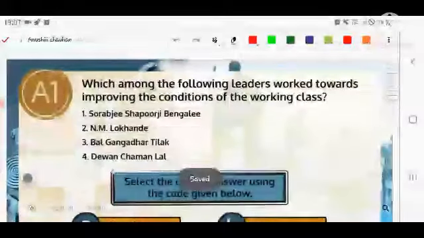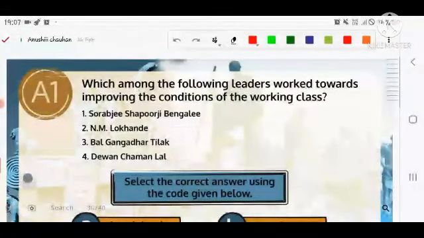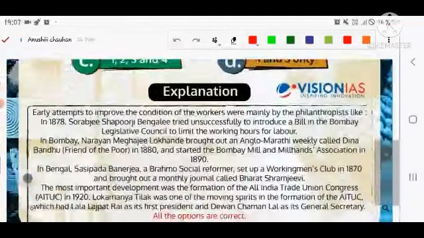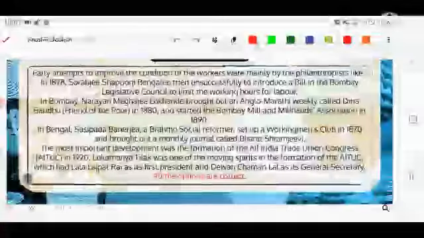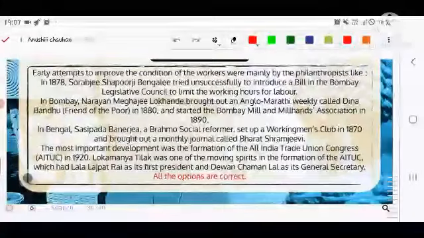Let's see the answer to the first question. Which of the following leaders were associated with improving the working conditions of the working class? So all are correct here: Sorabji Shapurji Bengali, Narayan Meghaji Lokhande, Bal Gangadhar Tilak, Diwan Chaman Lal. So all options given here are correct. Let's see the explanation given by the Vision itself.